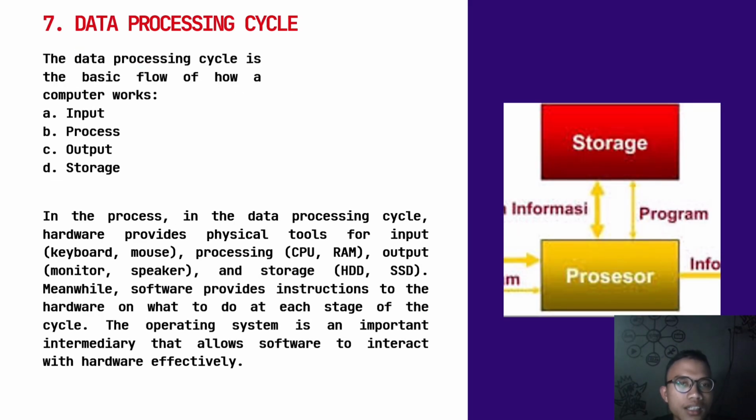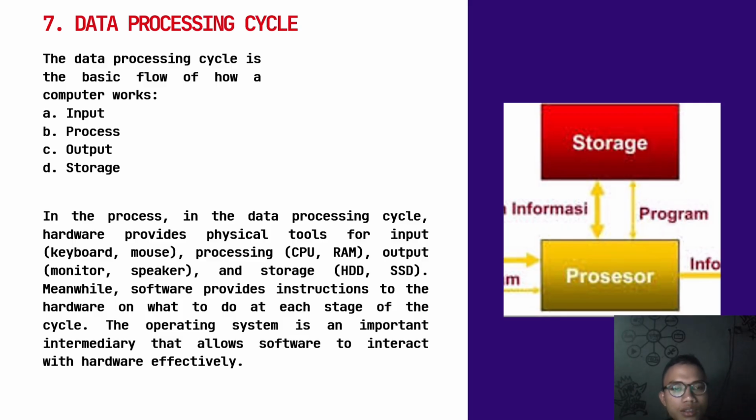7. Data processing cycle. The data processing cycle is the basic flow of how a computer works: input, process, output, and storage. In the data processing cycle, hardware provides physical tools for input, like keyboard or mouse, processing, like CPU or RAM, output, like monitor and speaker, and storage, like HDD and SSD.